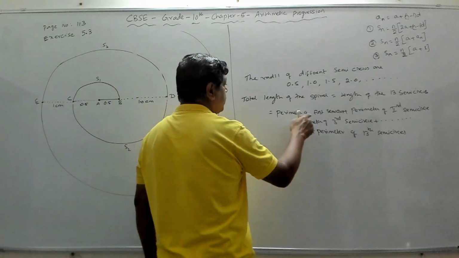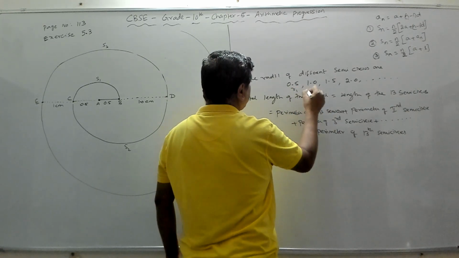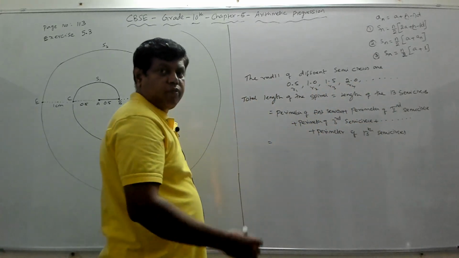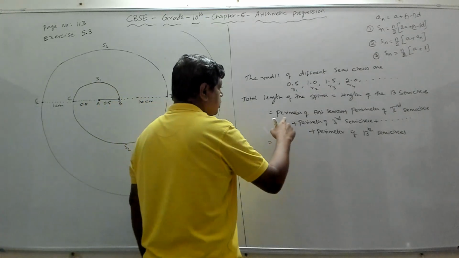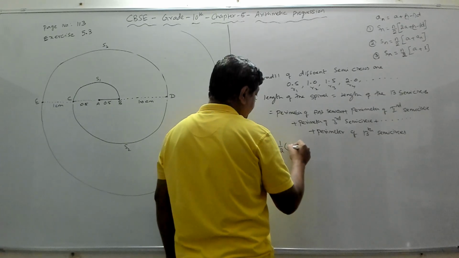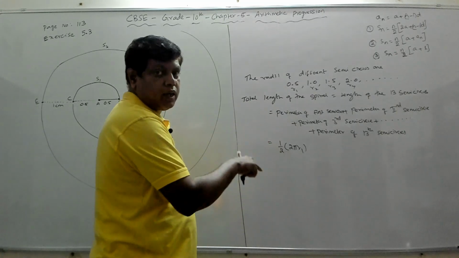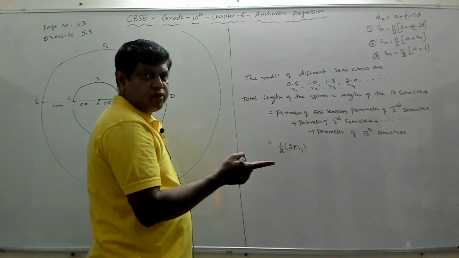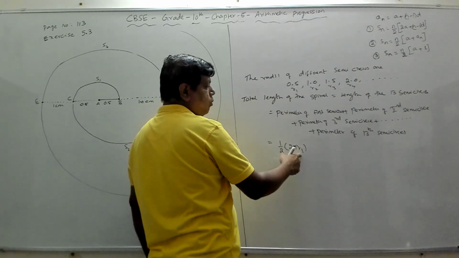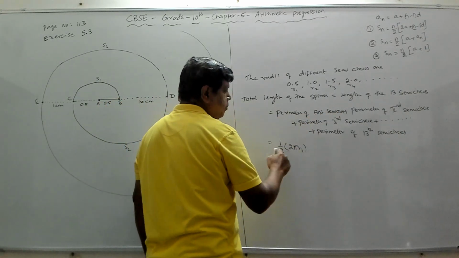Now what is the perimeter of the first semicircle? Suppose R1, R2, R3 and R4 are the radii of semicircle 1, semicircle 2, semicircle 3 and so on. The perimeter of the first semicircle will be half into 2 pi r1. 2 pi r is the perimeter of a circle, but we need a semicircle, so we multiply by 1 by 2.